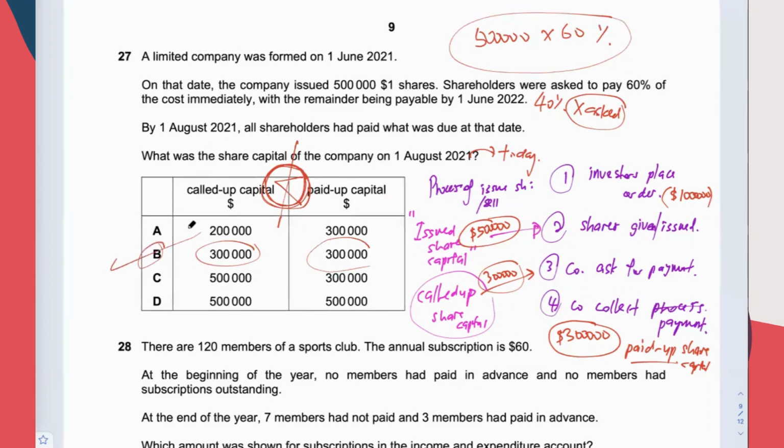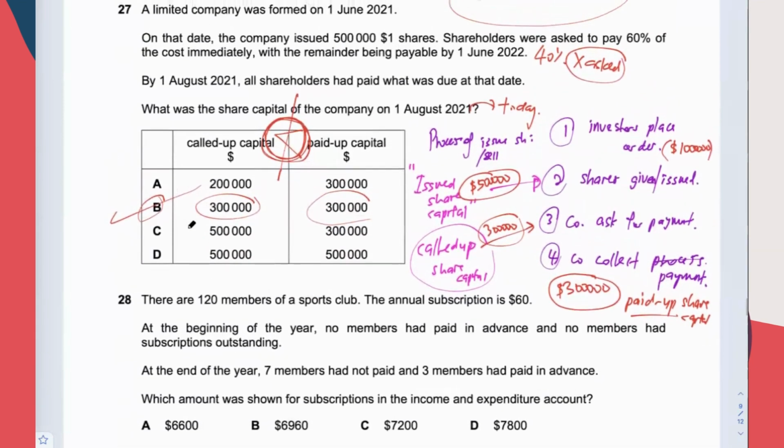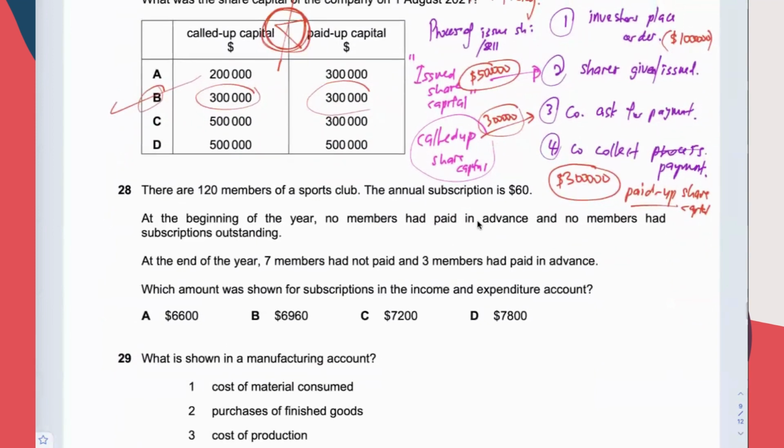So I've taken some time discussing this question because it's something that is worth our time. Okay, 28. Club and society. Which amount was shown for subscription in the income expenditure account? You have to show the amount the club is supposed to receive from the members during the year. You can also come up with a subscription account to get that figure. So I think I will come up with one. It's easier to visualize and get the answer, which is the correct one.